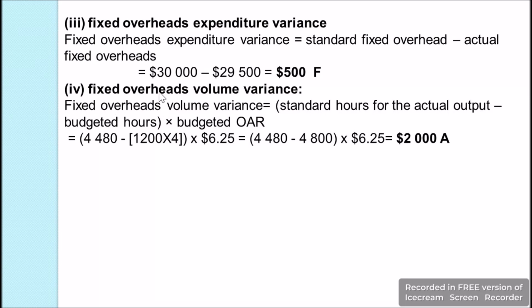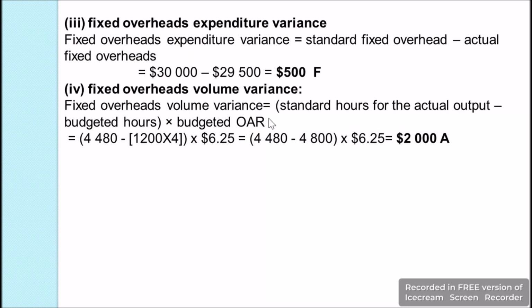Then we have fixed overhead volume variance. Fixed overhead volume variance is equal to standard hours for actual output, which was calculated in bit B of the question, and then we have the budgeted hours. Budgeted hours, it is mentioned that we are going to produce 1,200 units and each unit requires 4 hours, so it will be 1,200 times 4 which will be 4,800 hours.